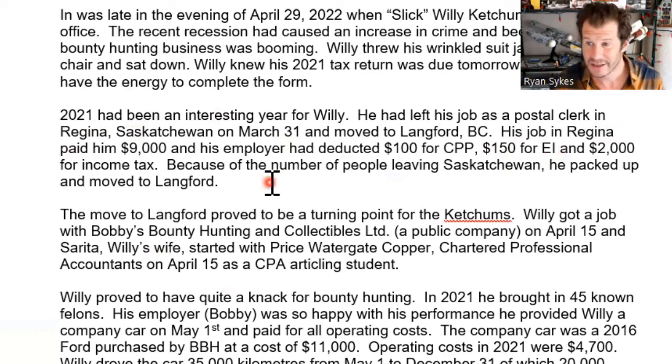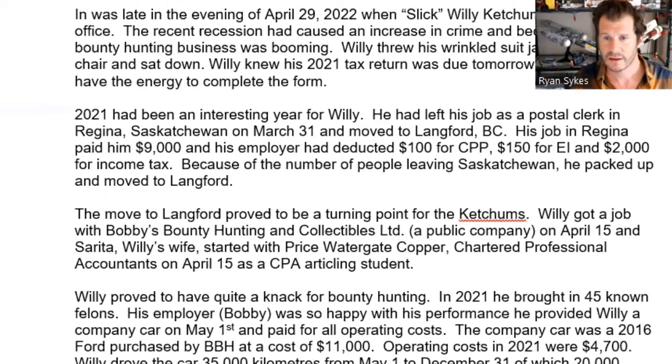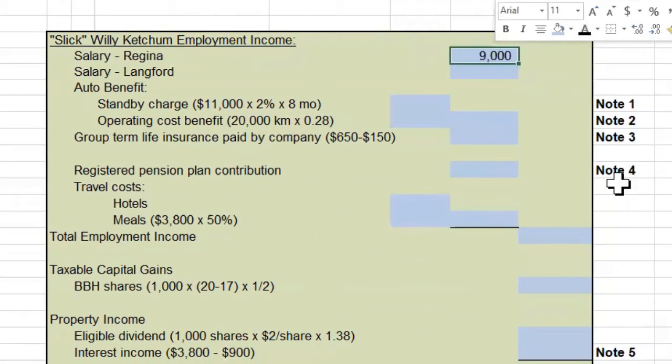I assume that's gross. His employer then deducted $100 for CPP, $150 for EI, and $2,000 for income tax. Only one of those numbers is interesting, and that is the salary number. The reason is that an individual employee is taxed on their gross salary, not their net salary. So we need the gross.